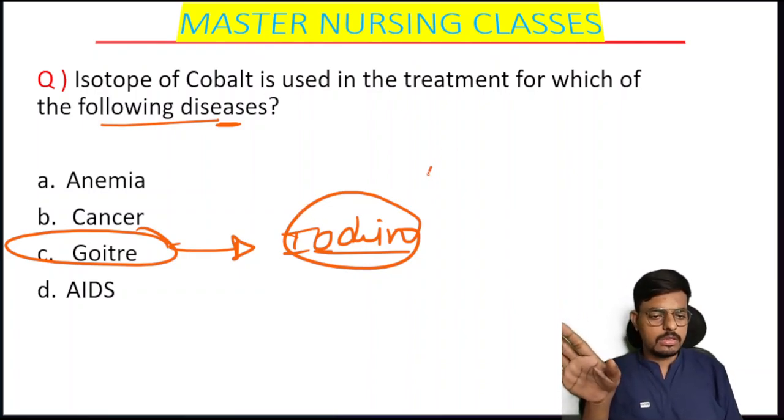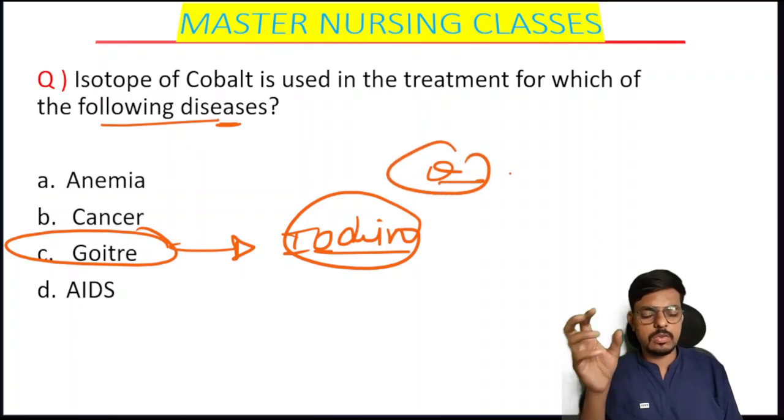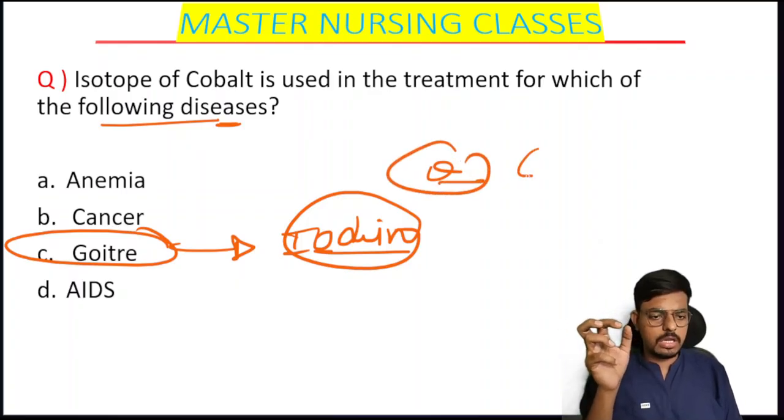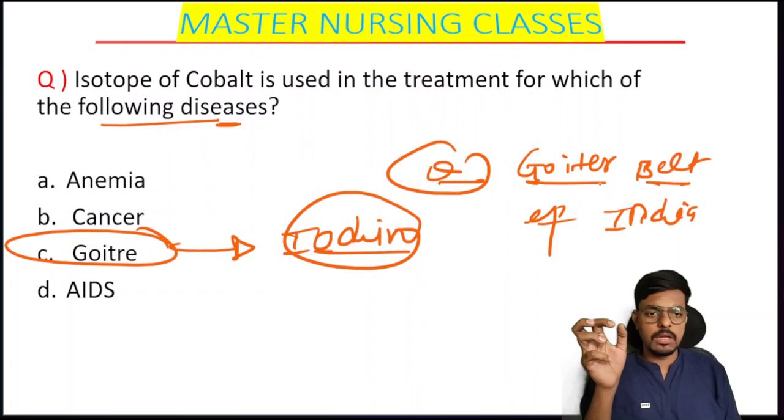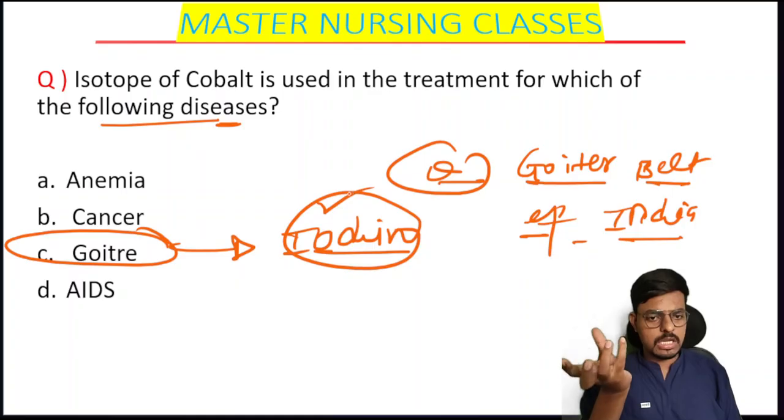One general question will come in exams: what is the goiter belt of India? Means in one particular geographical area of our country, India, goiter cases are seen in lots and lots because they have very little iodine in their food.